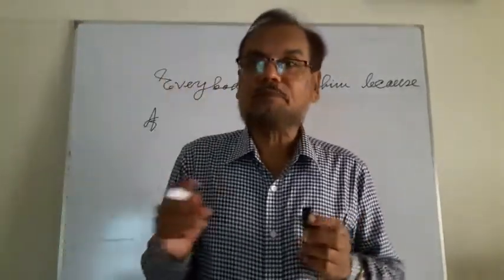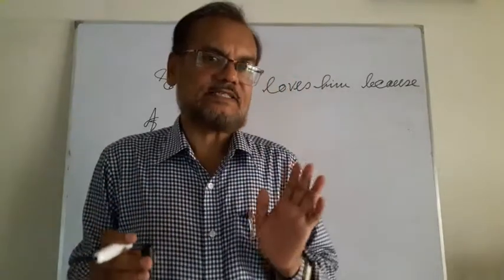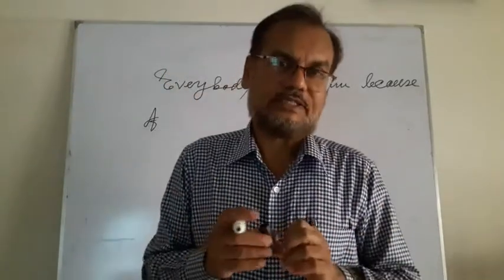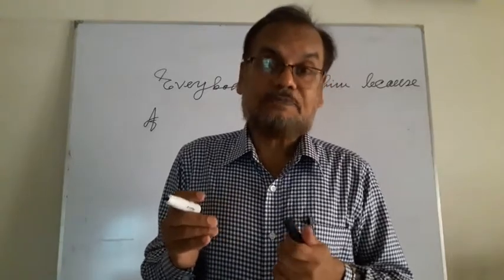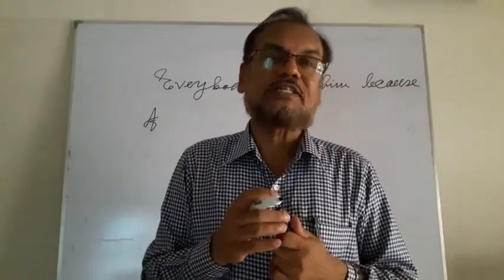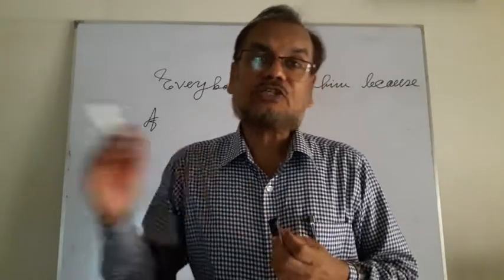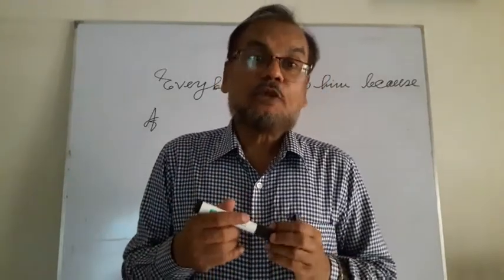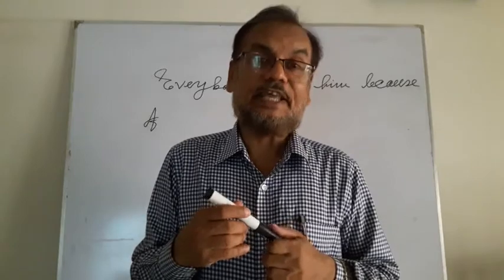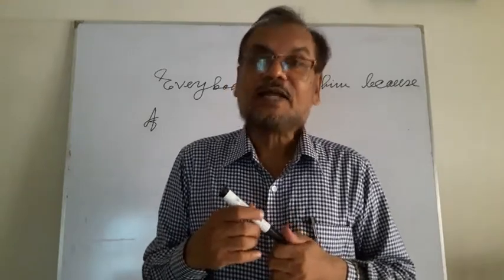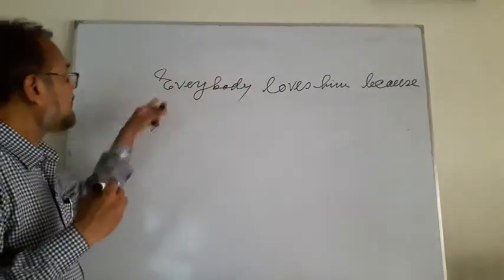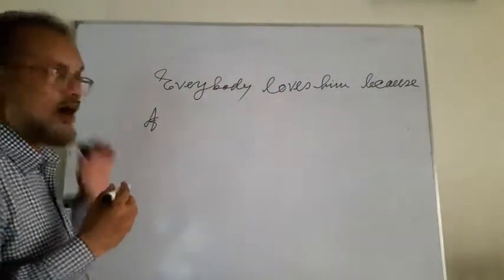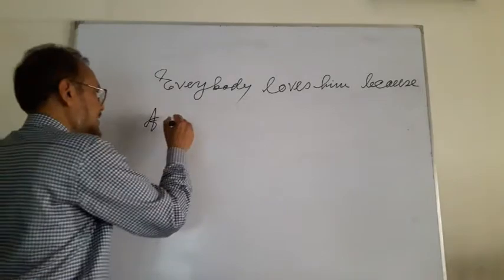There are 3 kinds of formation of cases: subject, object, and possessive case. I think you knew. The last one is possessive case. Suppose subject I, object me, possessive mine. You, your, he, him, his, she, her, they, them, their, etc. You know. So everybody loves him because of his.